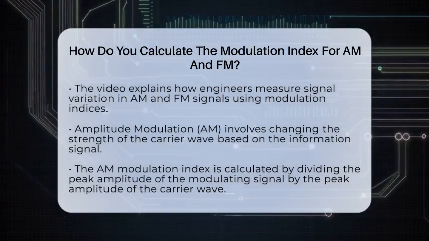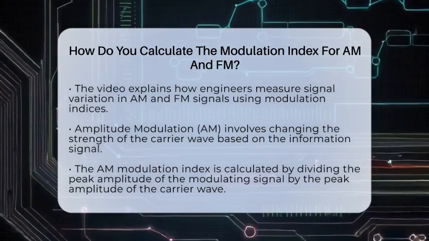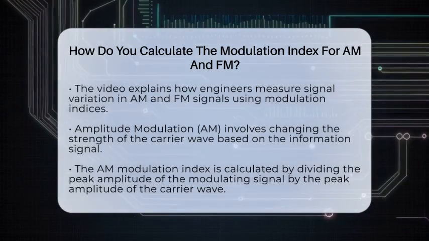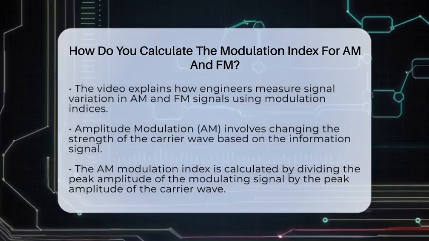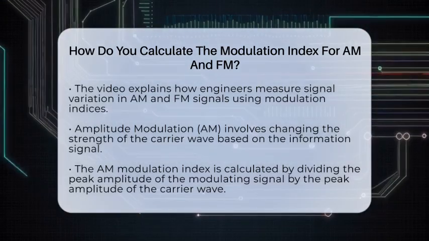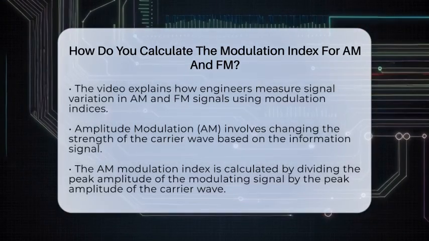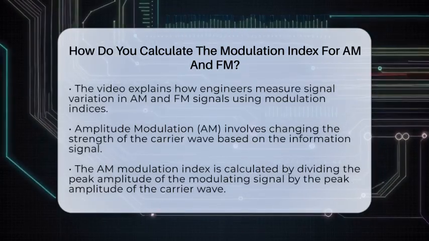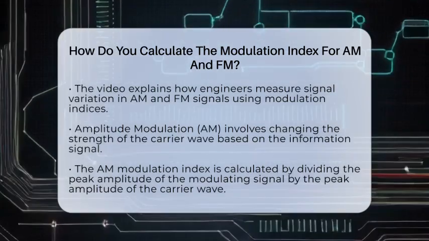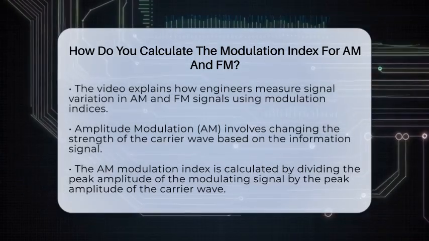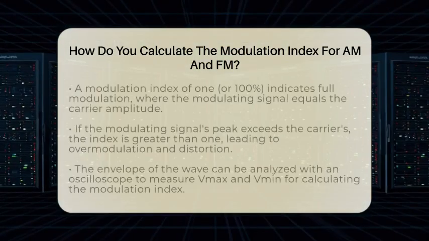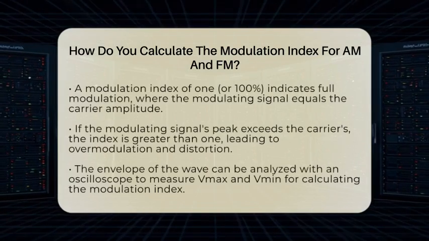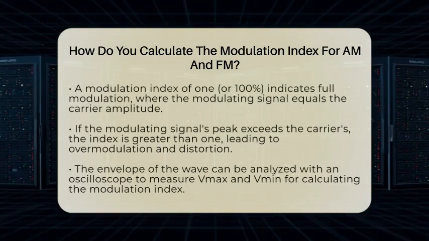Let's start with amplitude modulation, which is when the strength of the carrier wave changes according to the information signal. The modulation index here tells us how much the amplitude of the carrier wave is varied. To find it, you take the peak amplitude of the modulating signal, which is the information you want to send, and divide it by the peak amplitude of the carrier wave itself. Think of it like comparing the loudness of your voice to the overall volume of a speaker.